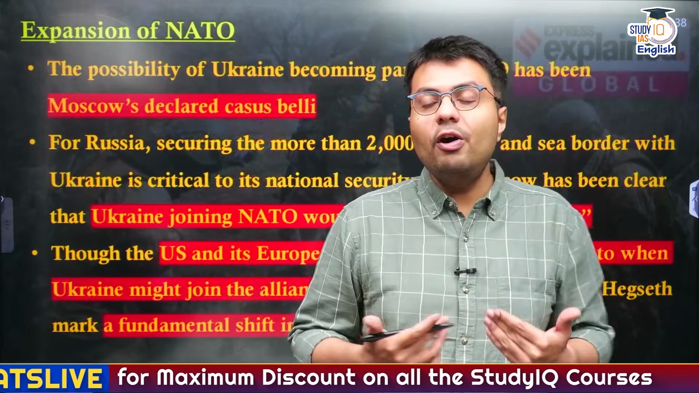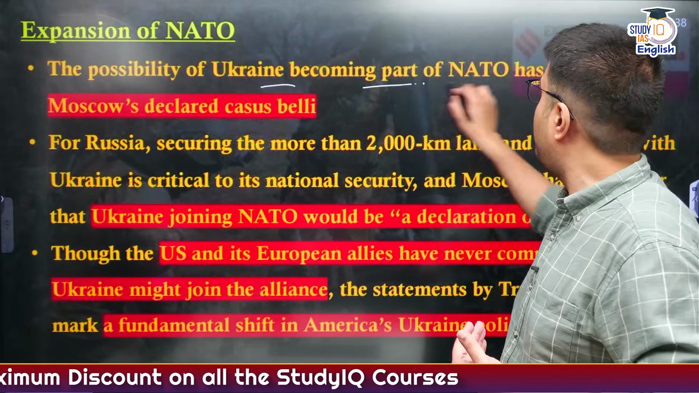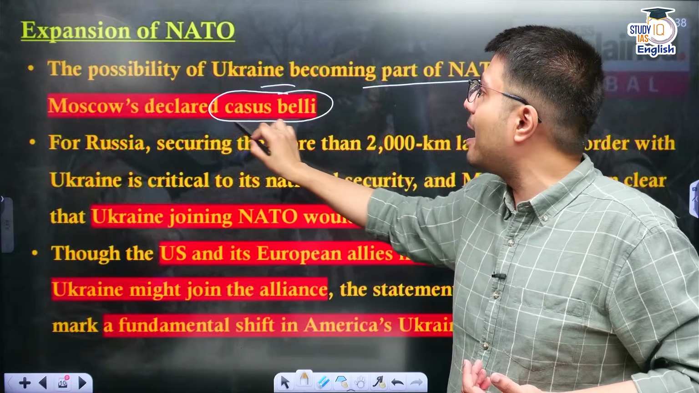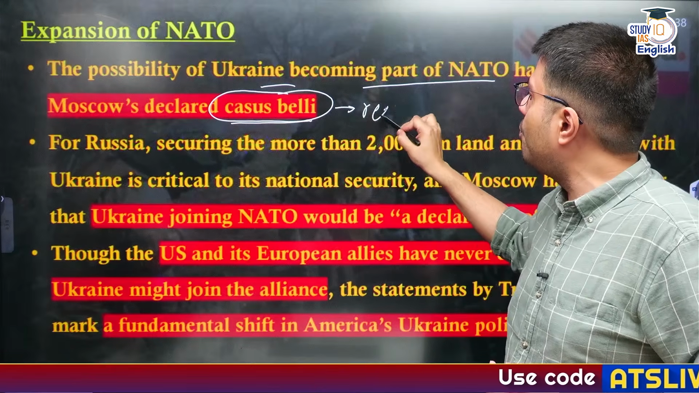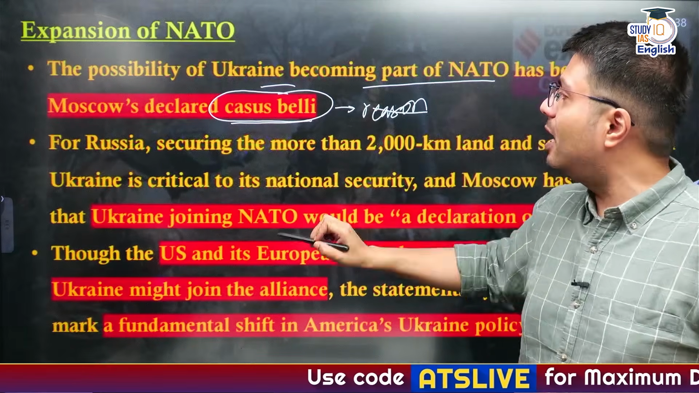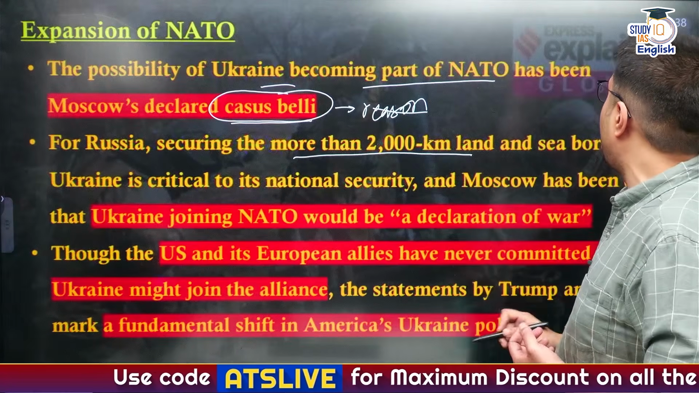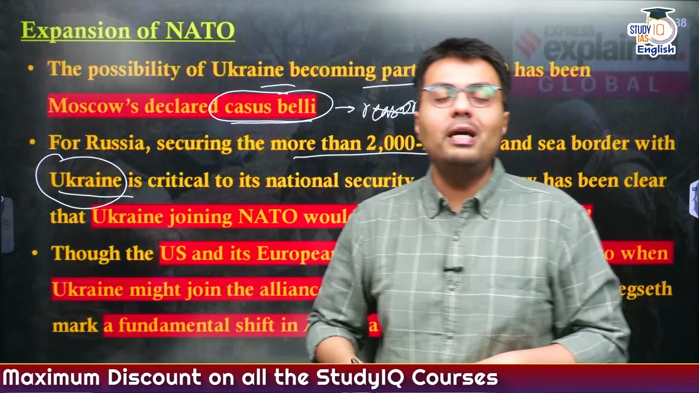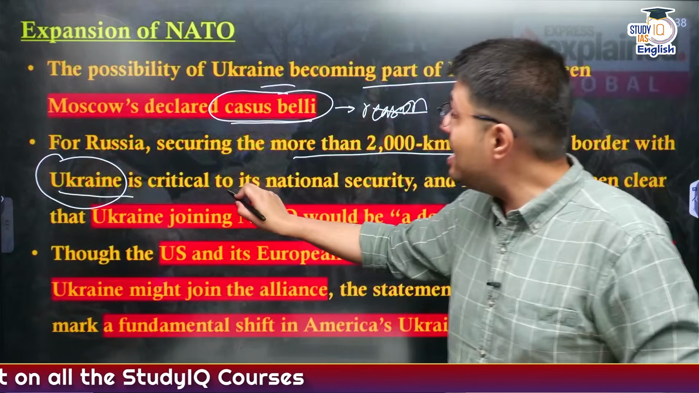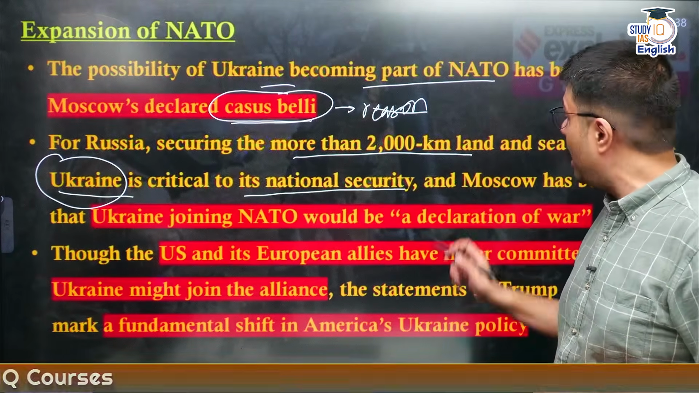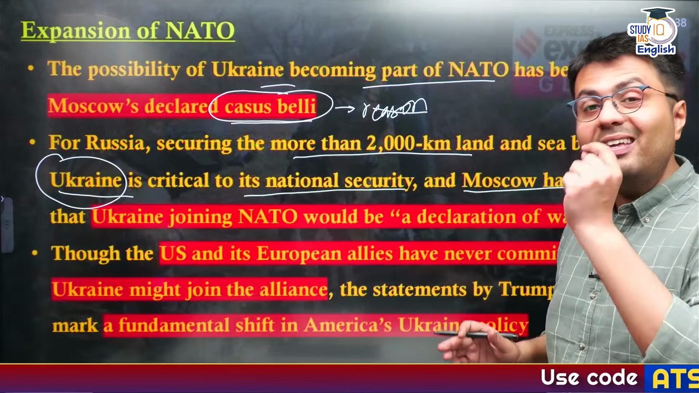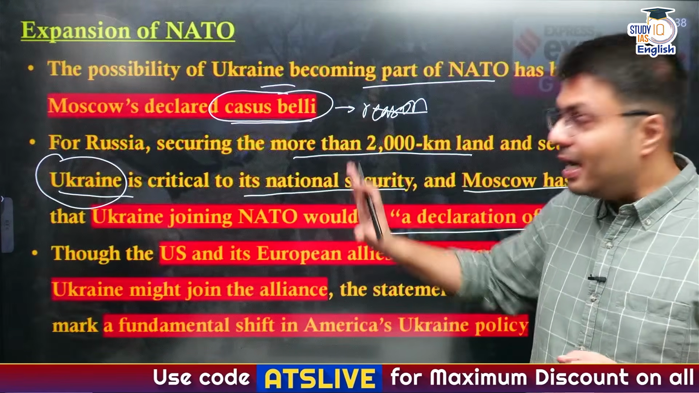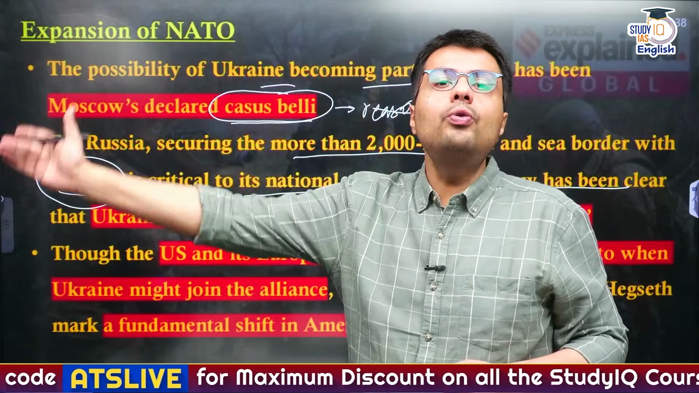Now, the possibility of Ukraine becoming a part of NATO has long been highlighted by Moscow as a declared casus belli. Casus belli means a reason for war, right? And that is why Russia, to secure the more than 2,000 kilometers of land and sea border that it shares with Ukraine, which has also expressed its willingness to join NATO, considers it very critical to its national security. Moscow has been clear that if Ukraine joins NATO, it will be a declaration of war, and that gave Russia an excuse to conduct its war